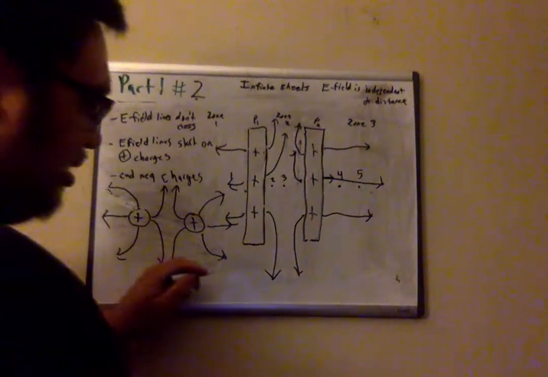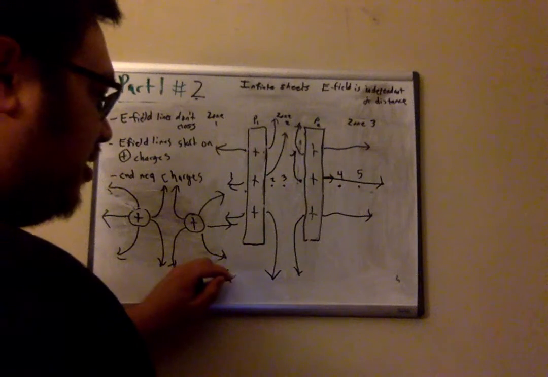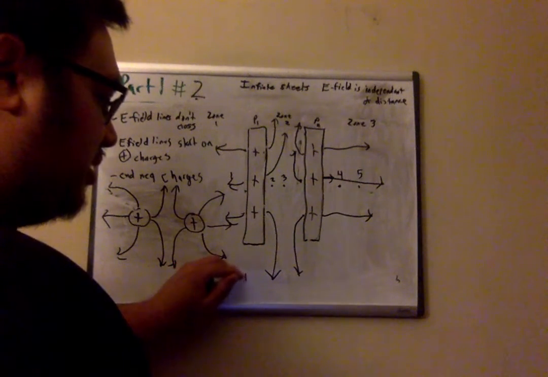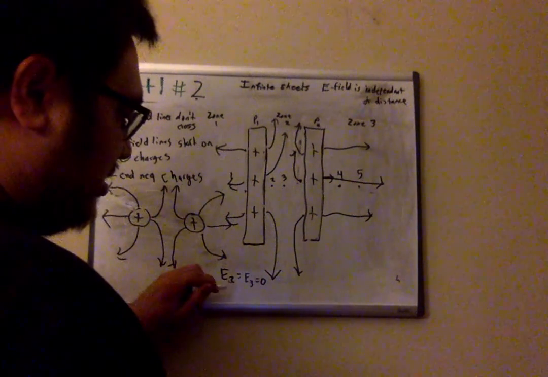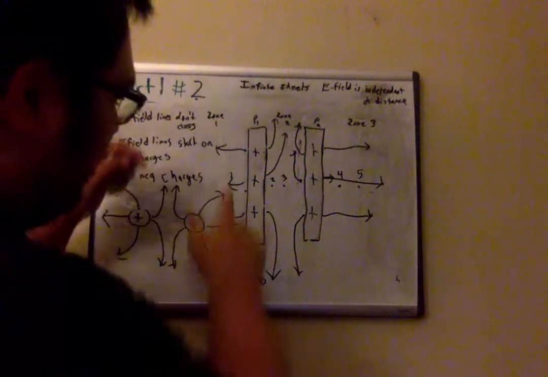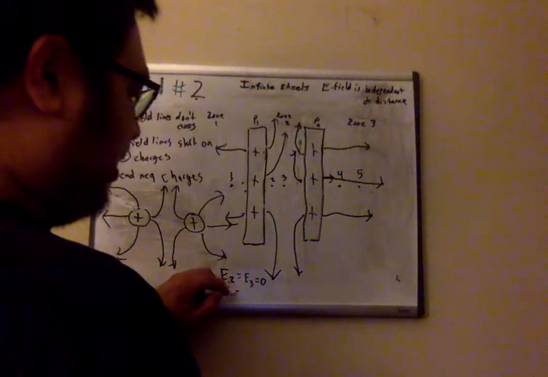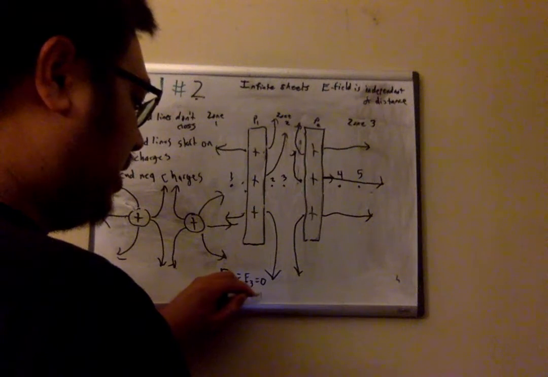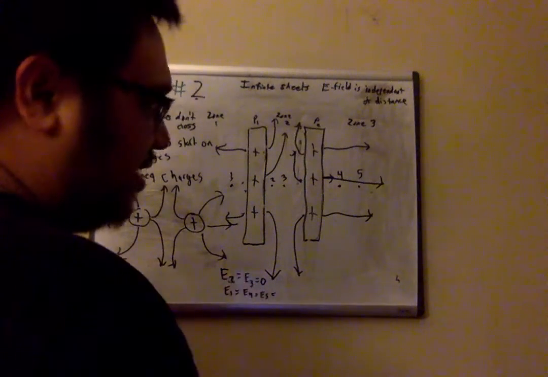So essentially, the magnitude of the electric field at 2 is equal to the electric field at 3, which is equal to 0. And then the electric field at 1, which is over here, is going to be equal to the electric field at 4 and the electric field at 5, and will equal some magnitude.